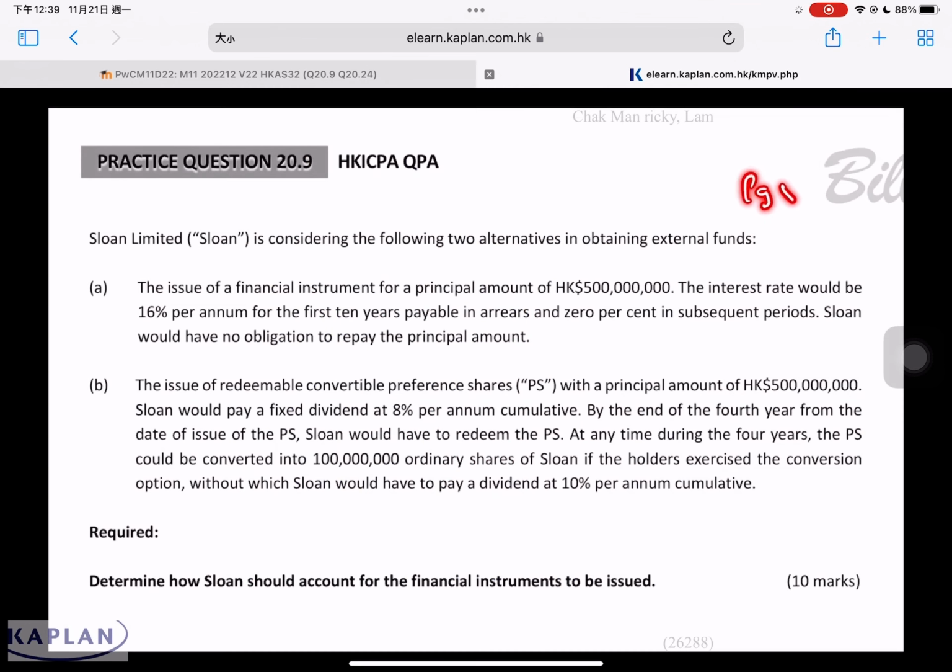Please refer to page 551, question 20.9, a Module A question. This question is to discuss how to differentiate a financial instrument issue, whether it's a financial liability or an equity instrument. Study the questions, understand the issue. We're going to discuss this question shortly.